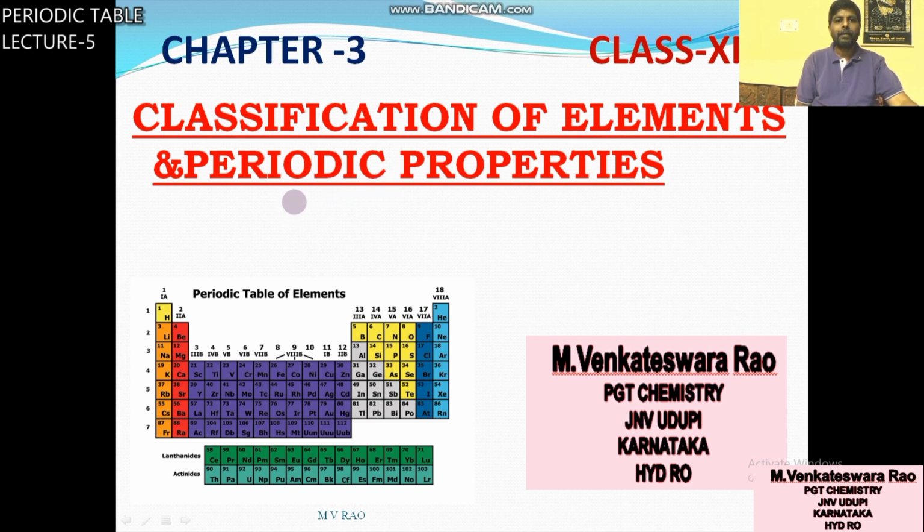So it is the fifth part of this chapter, periodic table. In earlier classes I completed this part, classification of elements. Different types of classification completed: classification into blocks, classification into types, classification into metals, non-metals and metalloids. Now the remaining part is periodic properties.